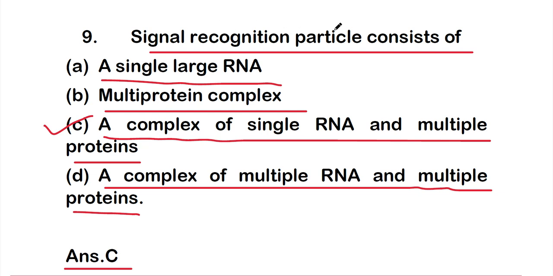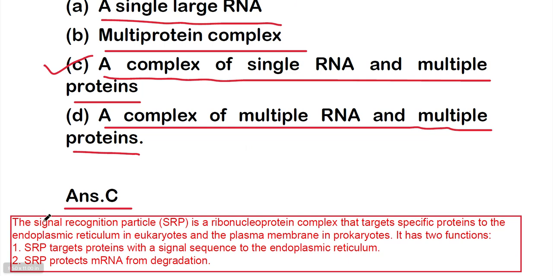So signal recognition particles consist of a complex of single RNA and multiple proteins. So what is the signal recognition particle, SRP? The SRP is a ribonucleoprotein, that is an RNA with protein complex that targets specific proteins to the endoplasmic reticulum in eukaryotes and the plasma membrane in prokaryotes.